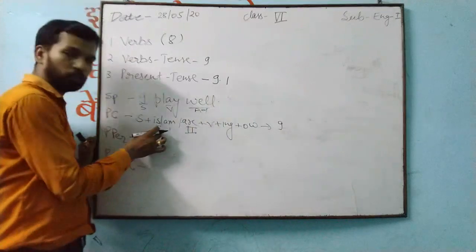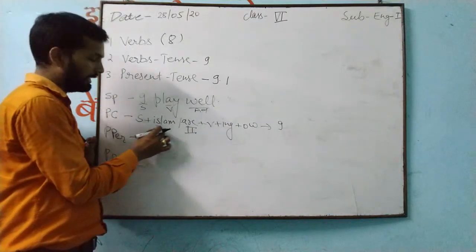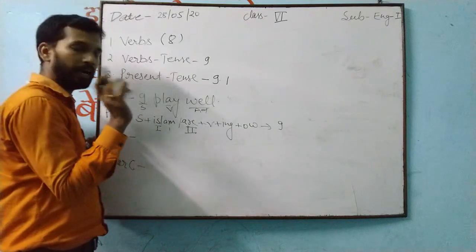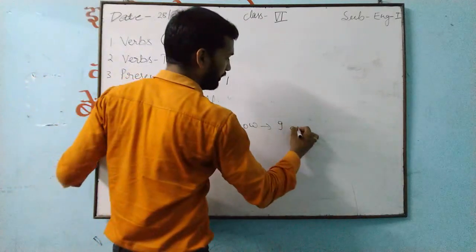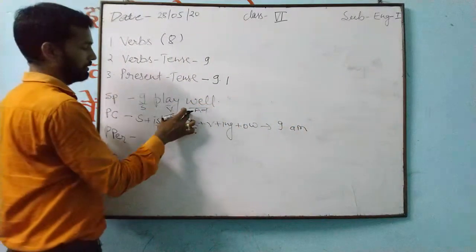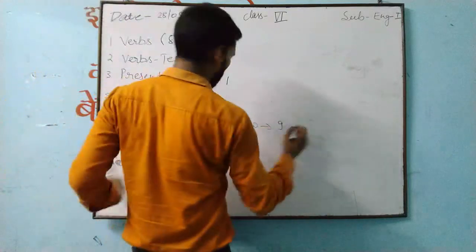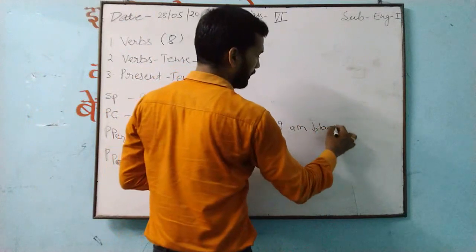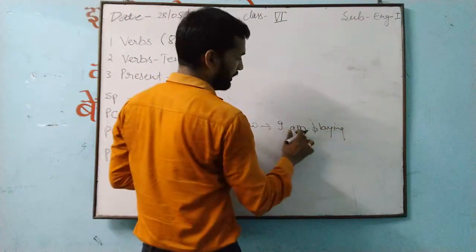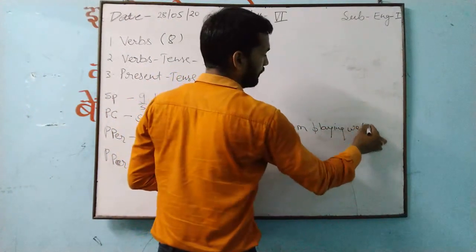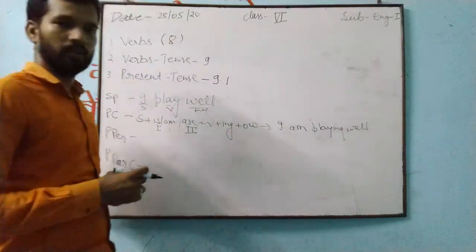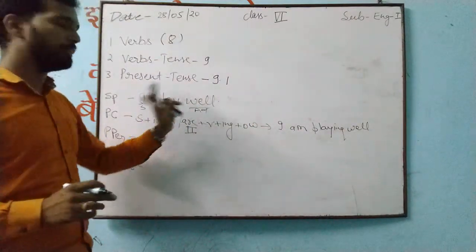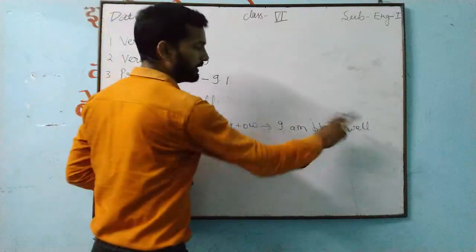If it is talking about singular, we will use is only. And for I, we use am. So here, I am. Play changes into verb plus ing: I am playing well. This is simple present changed into present continuous.